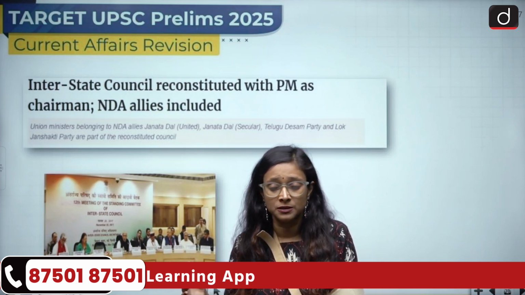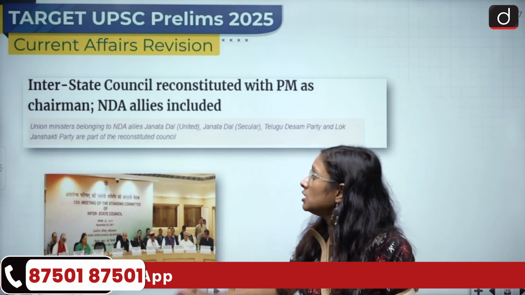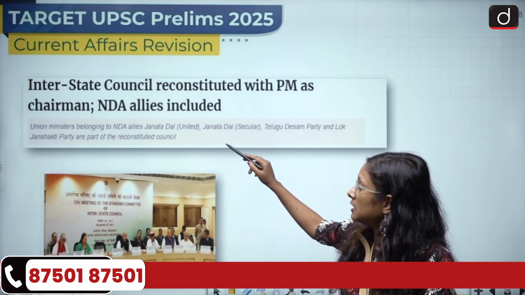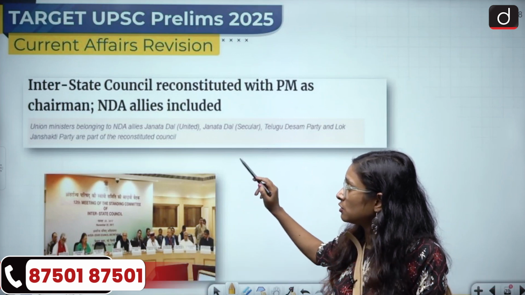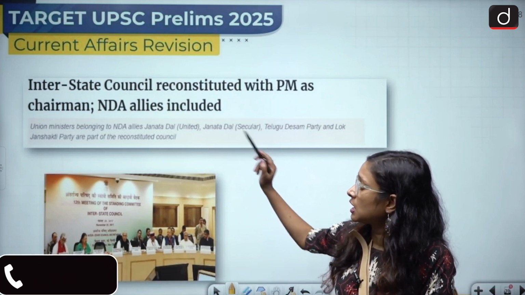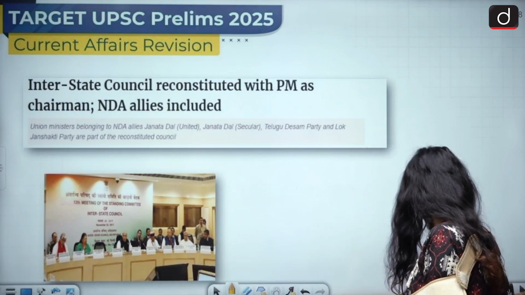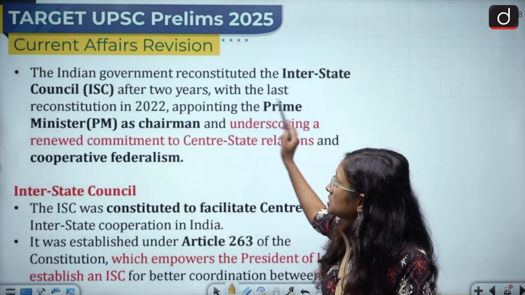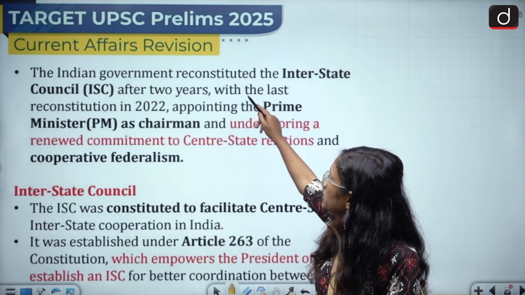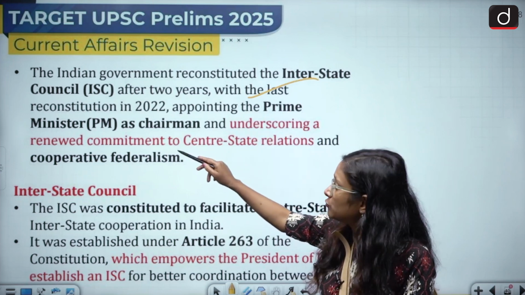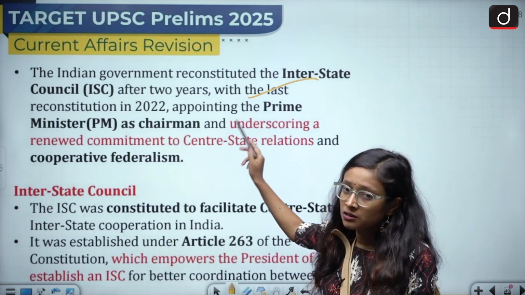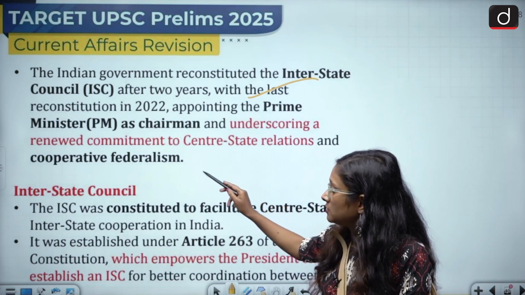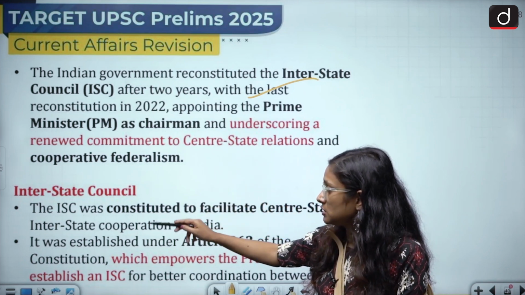Let's see what happens. Now we are going to talk about the Interstate Council reconstituted with the PM as chairman, NDA allies included. Here we are going to talk about what the Interstate Council is about. The Indian government reconstituted the Interstate Council after 2 years, with the last reconstitution in 2022, and the chairperson is the Prime Minister of India. Now we'll talk about what this Interstate Council is.